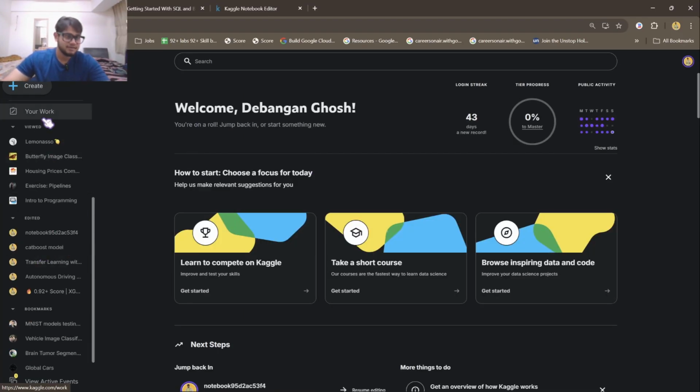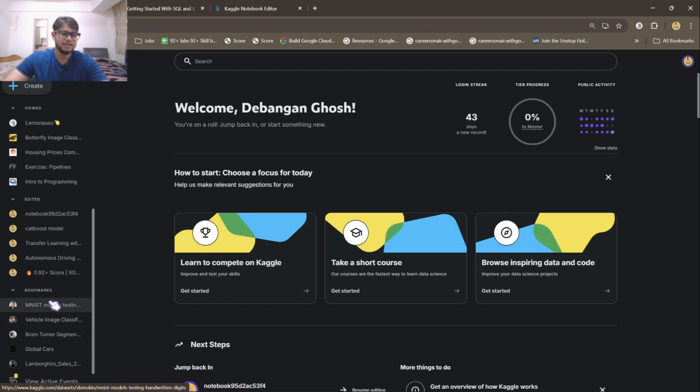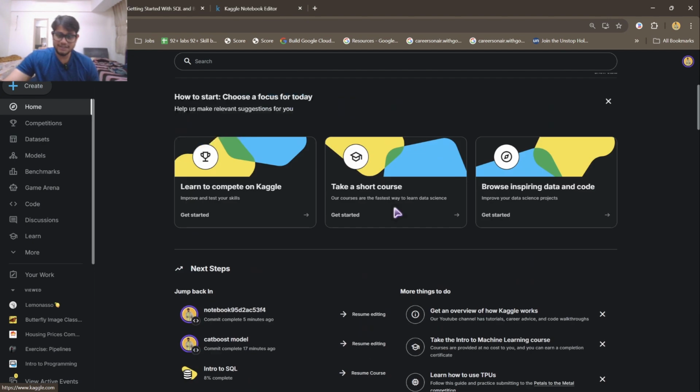And on the left-hand section in the sidebar, you can see all the things you have been doing and all the bookmarks. You can make your own playlist kind of thing by bookmarking several things, whatever you feel is important. So that is pretty much it about Kaggle.